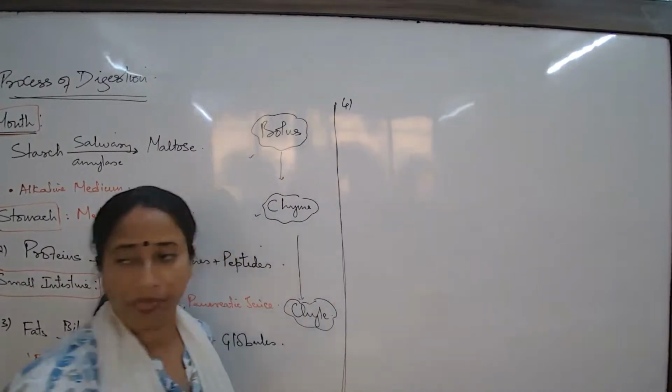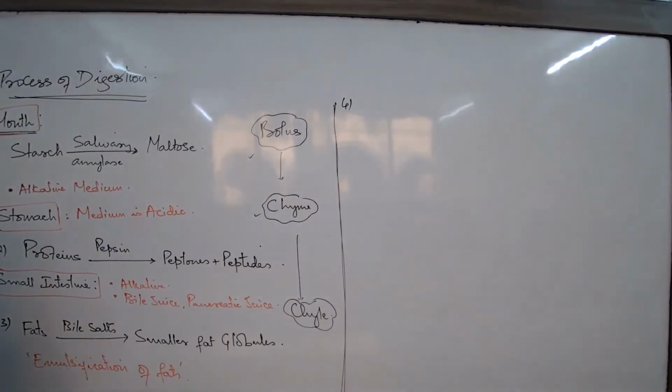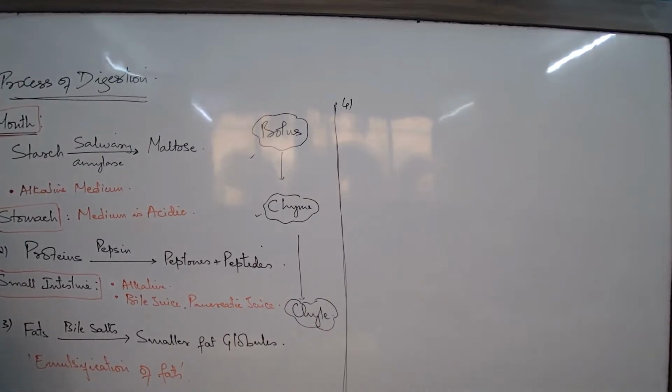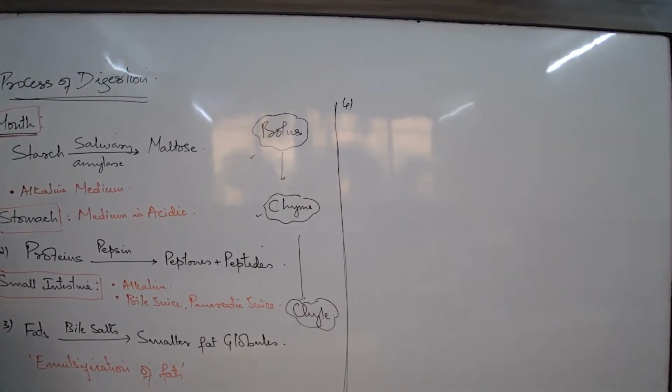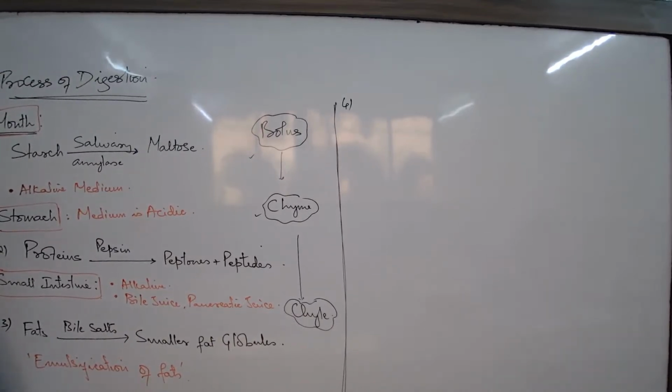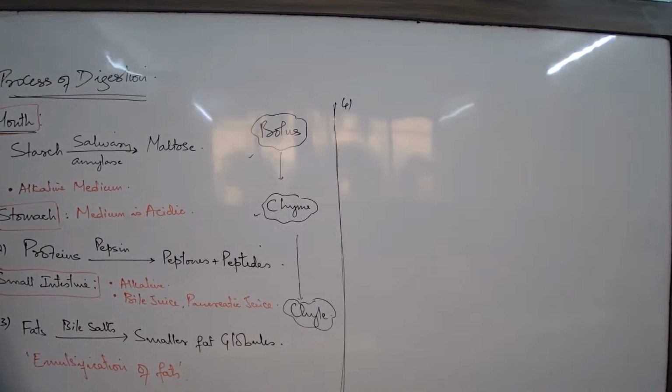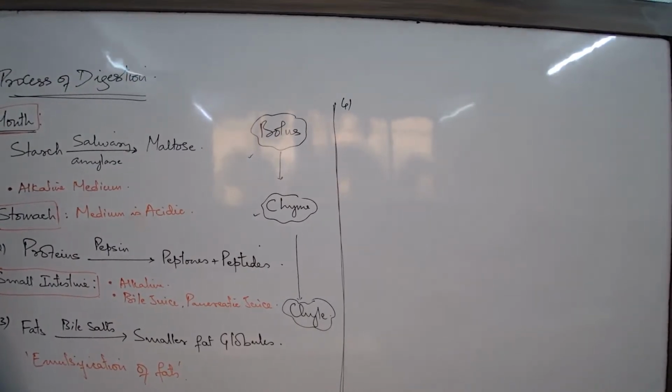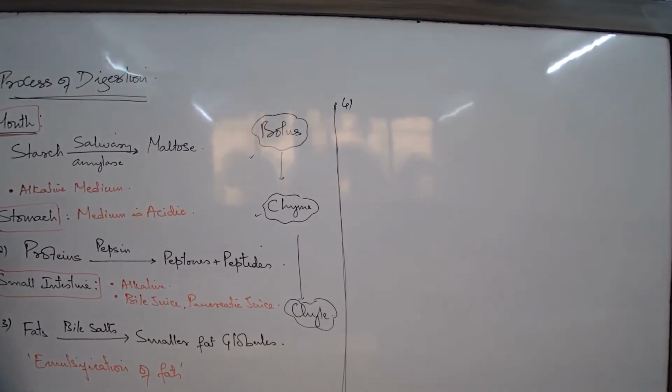Now we talk about the fourth step. Fourth step means what? The partially digested food, that is the chyle, is now moving. So the process of digestion will still go ahead. The partially digested food will again become a bit more simple, a bit more simple. By the time they reach the ileum, the process of digestion should be over. That is the process we are trying to study simply. Now the food is running down to the later parts of the duodenum and then the jejunum, coming in contact with the pancreatic juices, and the pancreatic enzymes will work on the partially digested food.